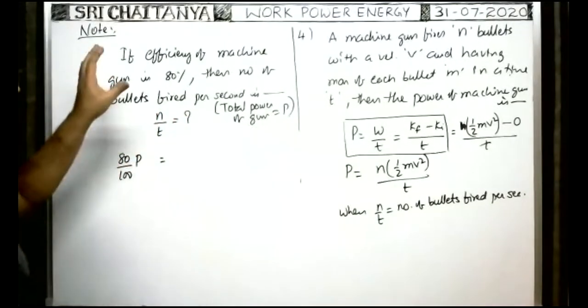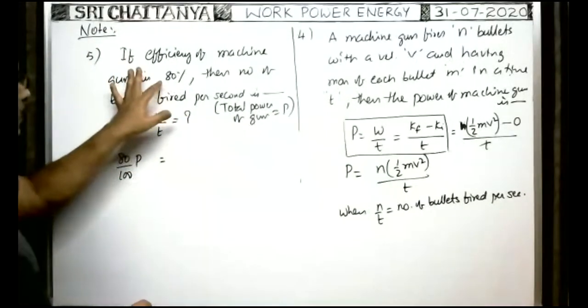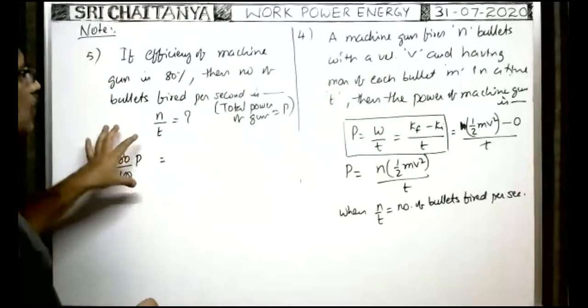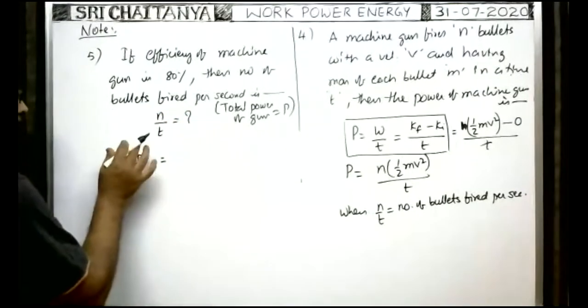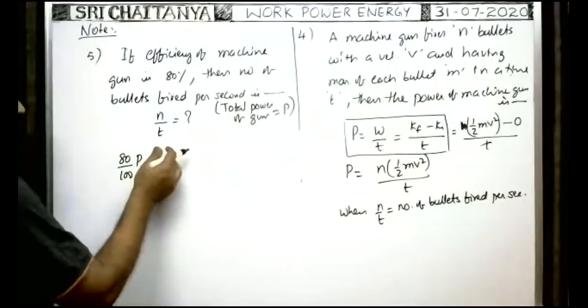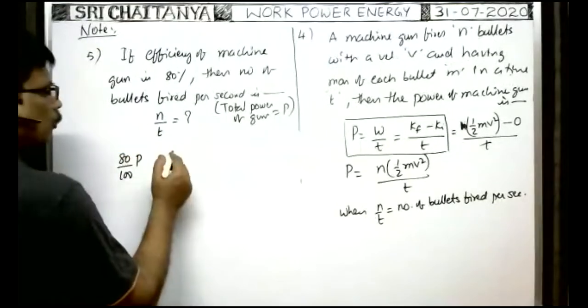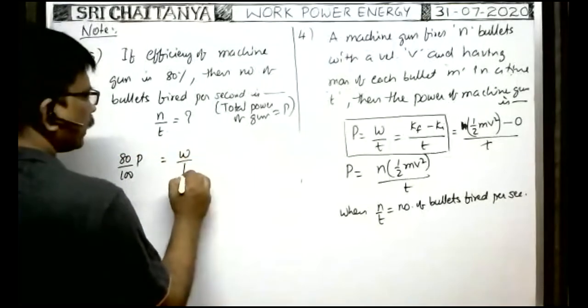That's why if the efficiency of the machine gun is 80%, it means 80% of power is only utilized to do work. So power utilized is 80%, which is equal to useful work by time.